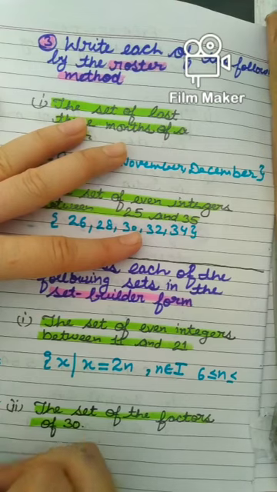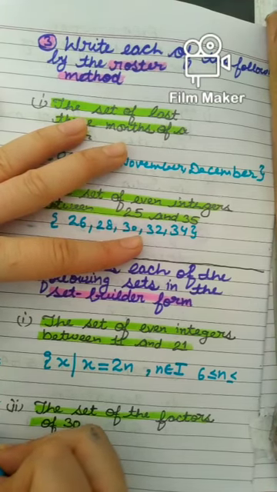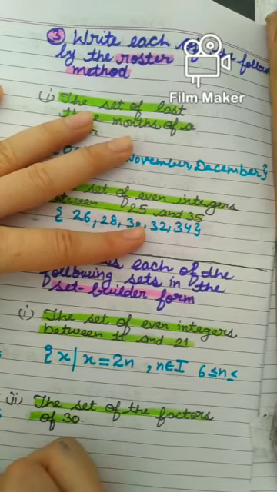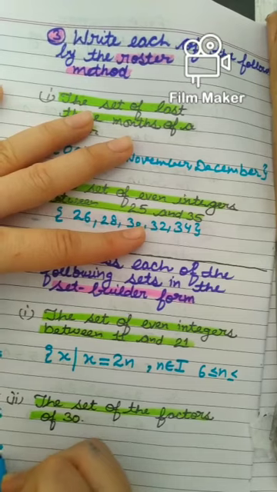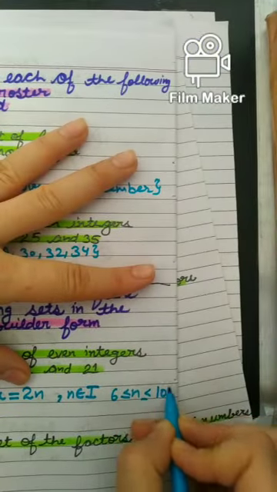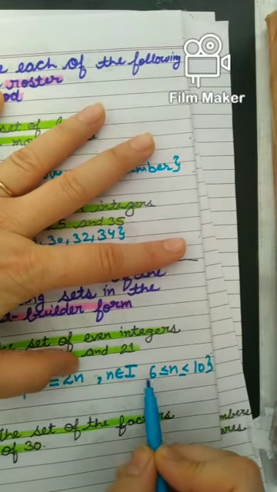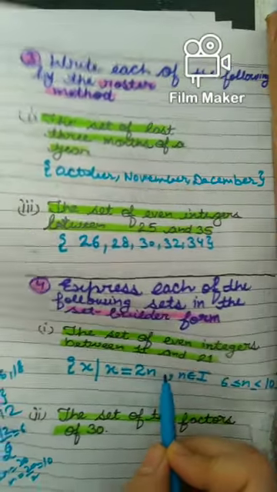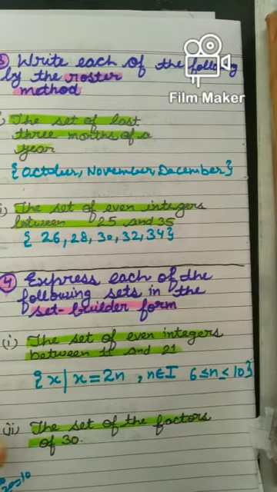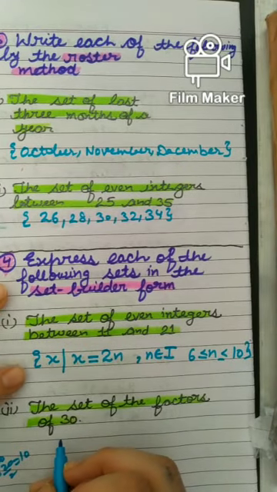So 12 by 2 I should do, na? Yes, this is 6, right? And then 20 means 2n is 20, so n is 20 by 2, 10. So you have come to know that the value of n lies from 6 to 10, including 6 and 10. When I put 6, you can see 2 6s are 12, right? 2 7s are 14, 2 8s are 16, and so on. Clear? So I have written it in set builder form.